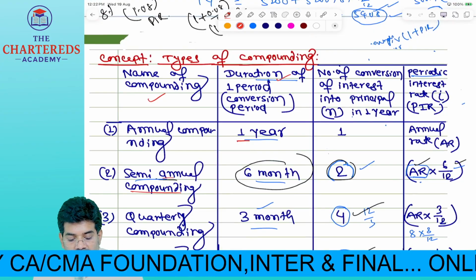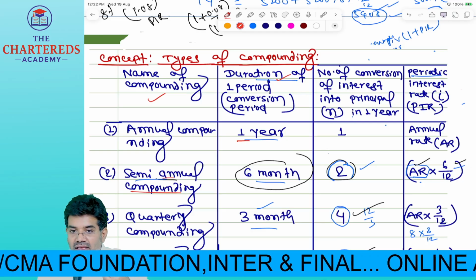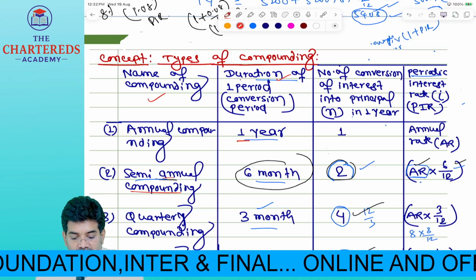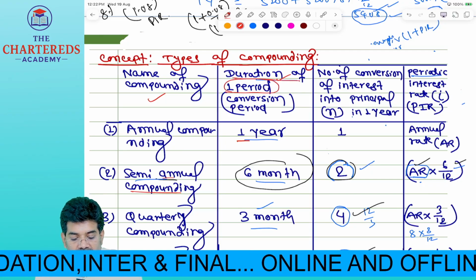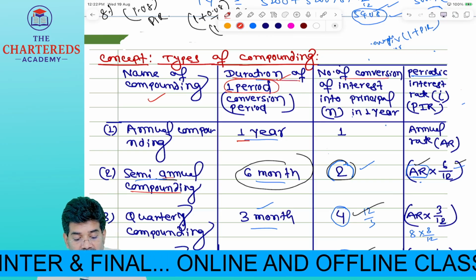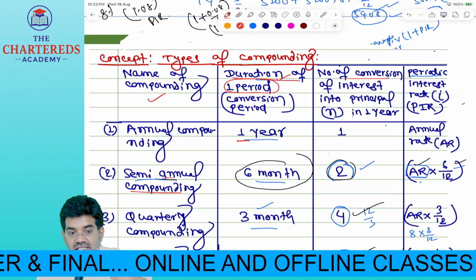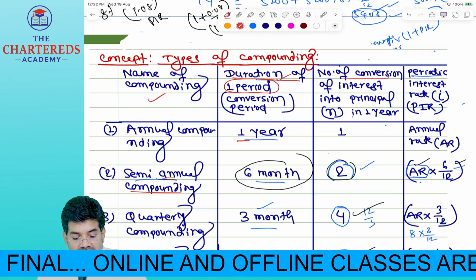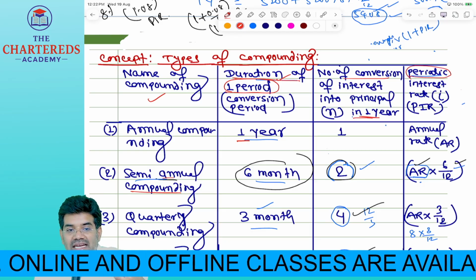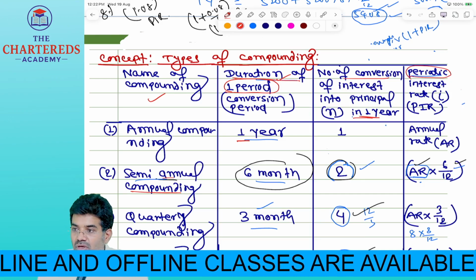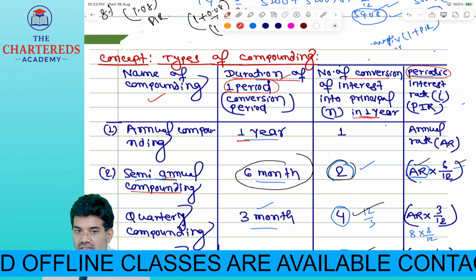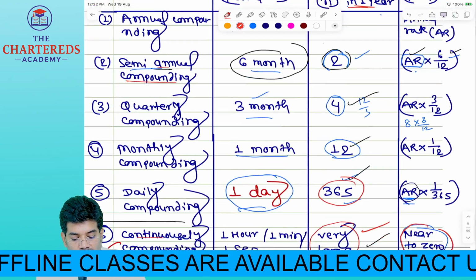What does the second column say? For how many periods is the interest calculation, the duration of one period, the conversion period, this is. And the third column is how many times interest is calculated in a year. And the fourth one is how do you calculate the periodic interest rate. Periodic means, proportionately for the period, how you calculate the interest rate. This is your types of compounding.